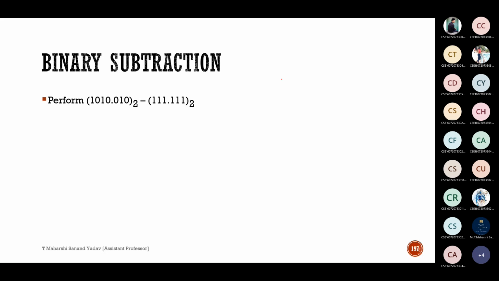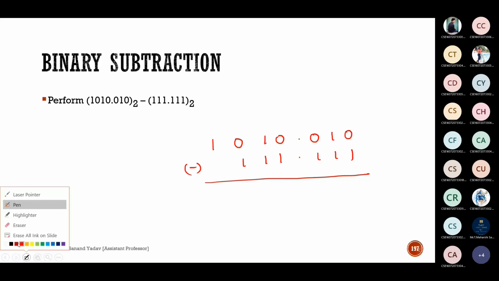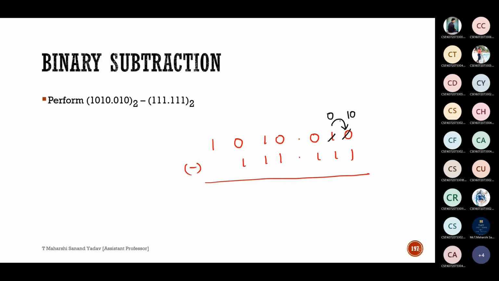So binary subtraction. The given question is 1010.010 minus 111.111. So I have to perform subtraction here. 0 minus 1 means we can't do. So I will take borrow from the leftmost bits. So from here, if I take borrow, this will be 10 and this will change to 0. What is the equivalent of 10? 2, sir. 10 is 2. So 2 minus 1 is 1.